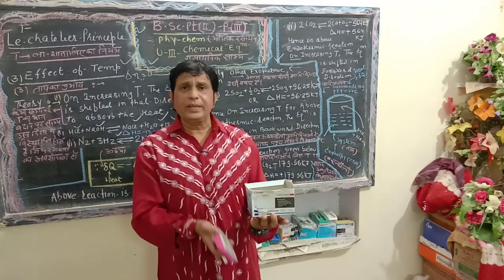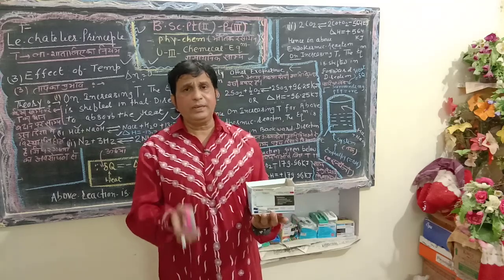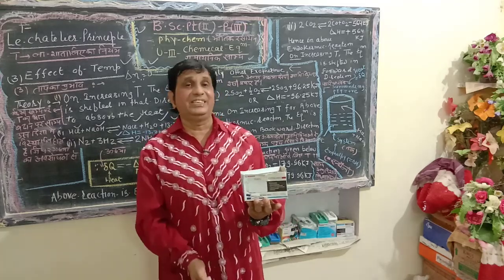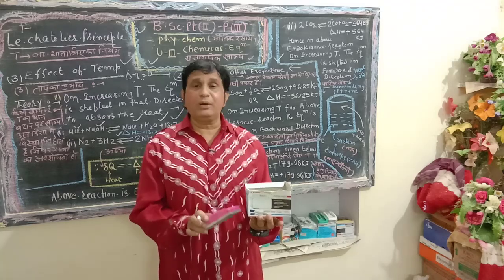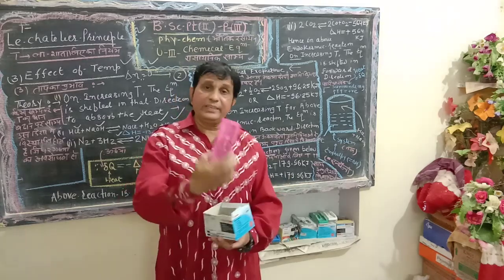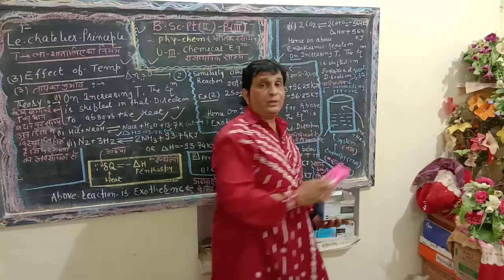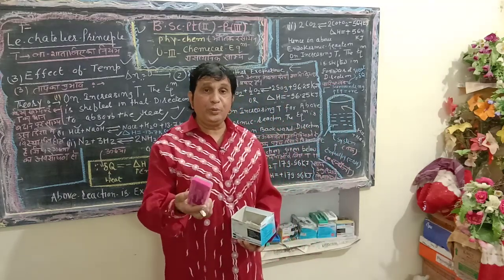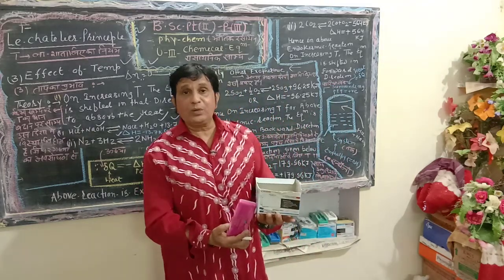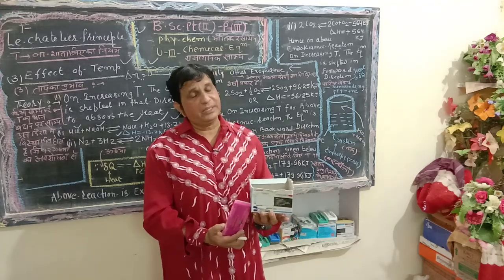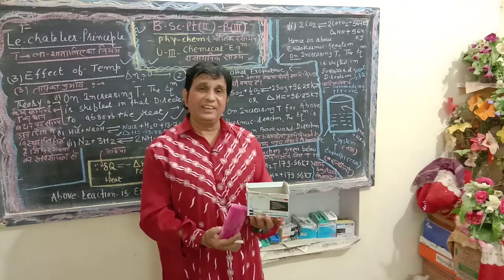I mean to say the same enthalpy amount is now decreased, and it is symbolized by a negative sign. Increasing in respect of the surrounding, that is plus Q, and decreasing in respect of the system, symbolized by enthalpy.